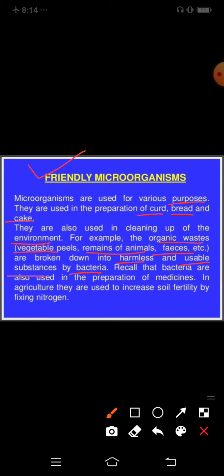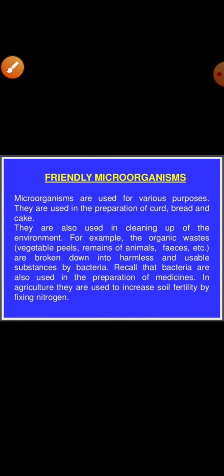Recall that bacteria are also used in the preparation of medicines, like antibiotics. In agriculture, they are used to increase soil fertility by nitrogen fixation. In medicine, like antibiotics, some bacteria are used, and for cleaning the environment and for making curd, bread, cake, etc. So they are the friendly microorganisms.